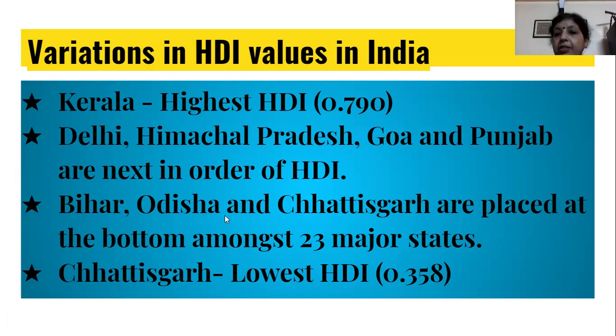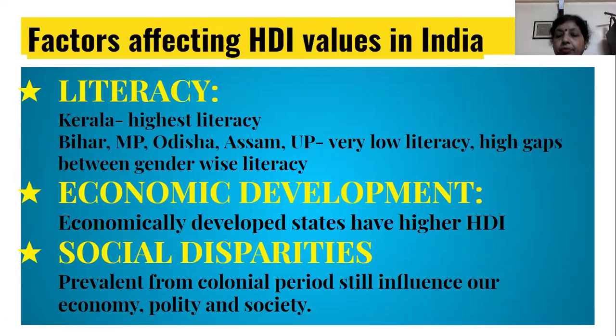Whereas Bihar, Odisha, and Chhattisgarh are placed at the bottom amongst 23 major states. The lowest value is of Chhattisgarh, 0.358. So according to this, Chhattisgarh ranks in low HDI. Kerala ranks amongst high SHDI, in the four categorization according to UNDP. Kerala would rank amongst high SHDI, and Chhattisgarh would rank amongst low SHDI states.